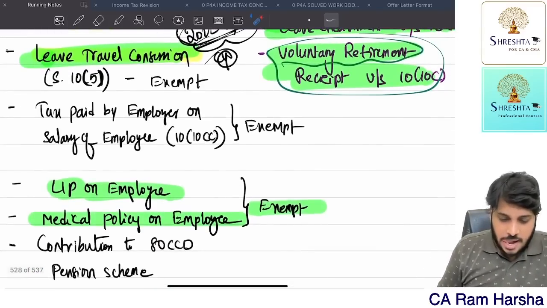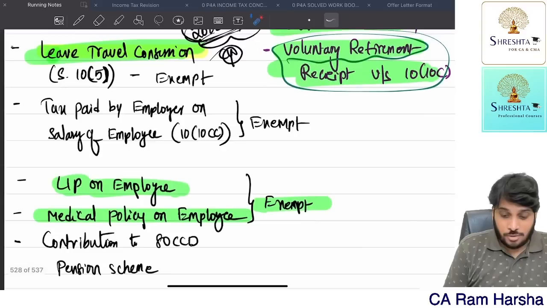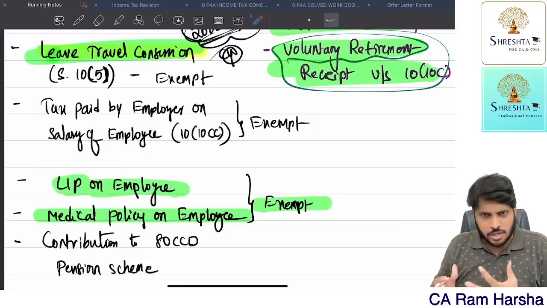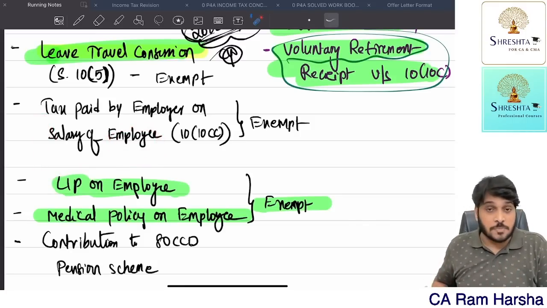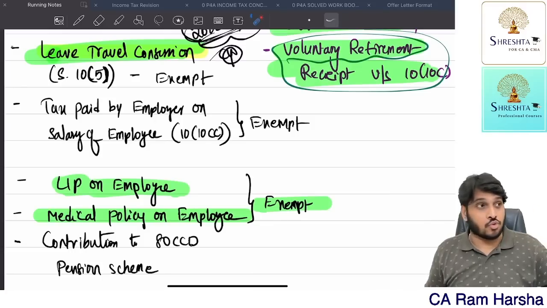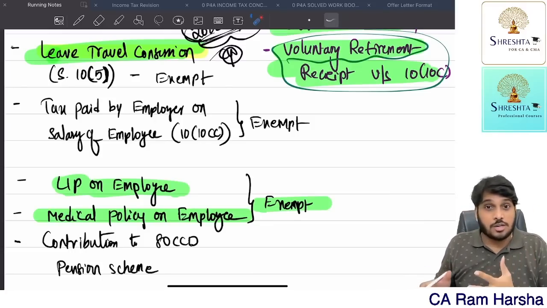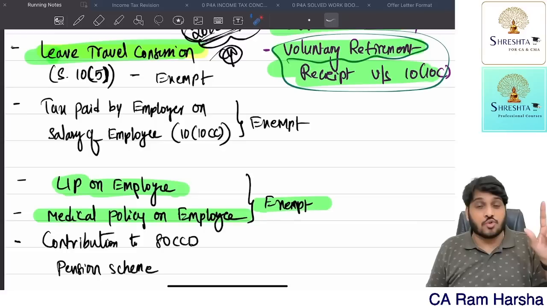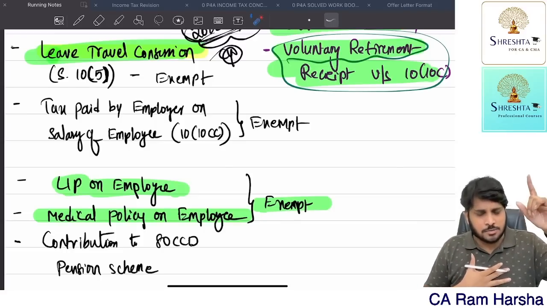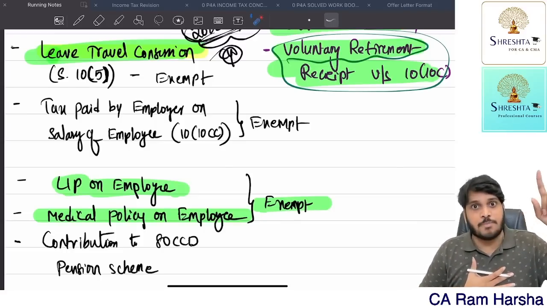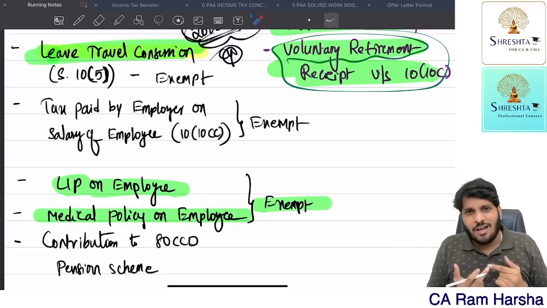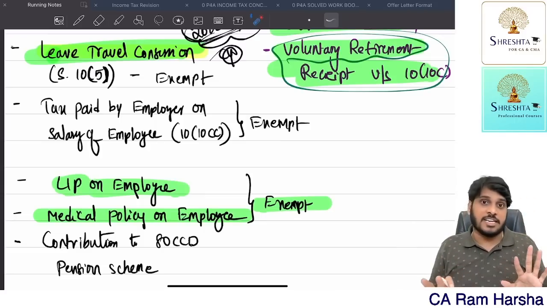Then, suppose the employee's tax liability is paid by the employer. I'm earning salary, right? On this salary I have to pay tax. This tax also the company is paying. So good, my boss. On the perquisite which I am getting, the company pays the income tax on my salary. It's a benefit to me now. It is taxable in my hands, but it is exempted.